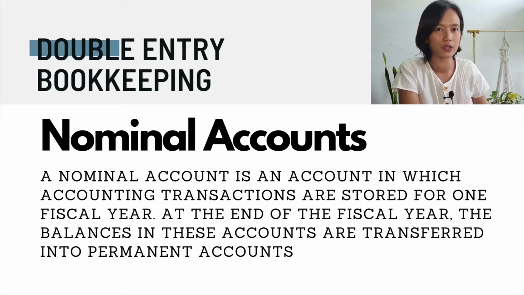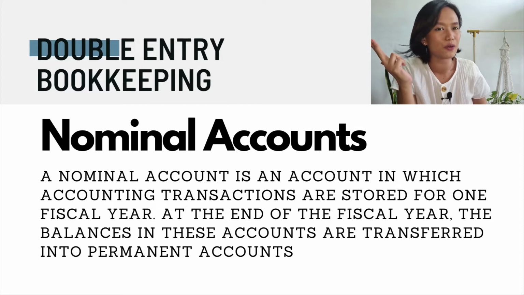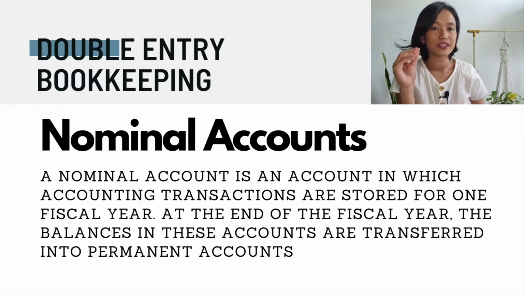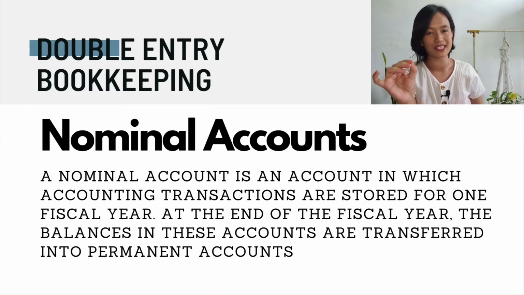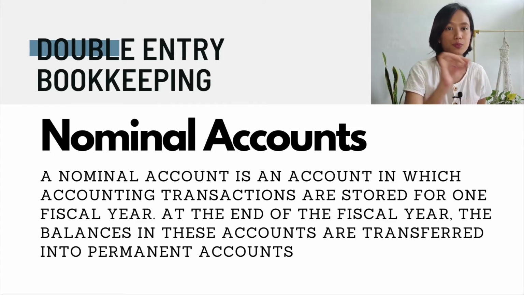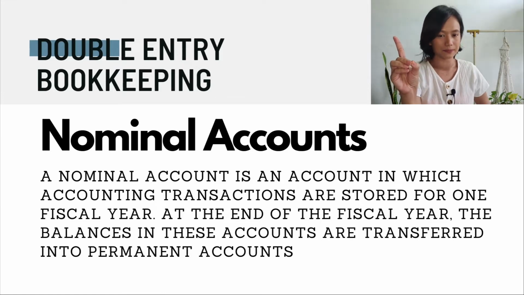Now, we have already covered the real accounts. That is assets, liabilities, and capital. Nominal accounts are what we call the revenues, expenses, gains, and losses. A nominal account is an account in which accounting transactions are stored for one fiscal year. We only use this for an accounting period, for example, for one fiscal year. At the end of the fiscal year, the balances in these accounts are transferred into permanent accounts, or what we call the real accounts: the assets, liabilities, and capital.